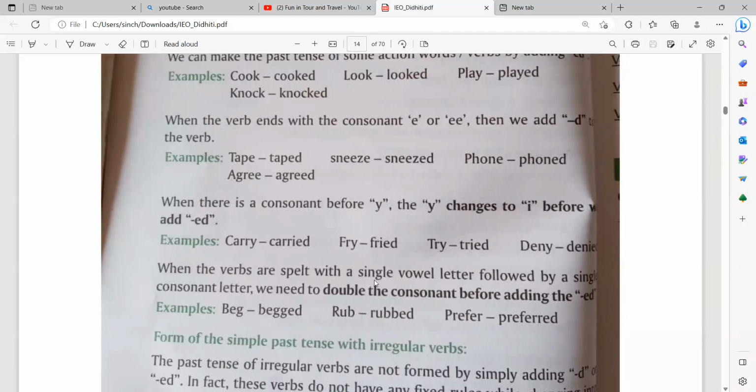Then what will happen? When the verbs are spelled with a single vowel letter followed by a single consonant letter, we need to double the consonant before adding the ed. So the verb is spelled with a single vowel letter and it is followed by a consonant letter. So there is a vowel here, E, and it is ending with G. That is a consonant. So we have to double the consonant to make it in the past tense. Beg will become begged. Rub will become rubbed. Prefer will become preferred.